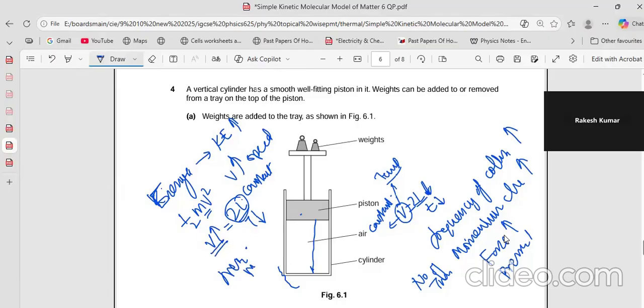So two things happen now: the frequency of collision is increasing, and the momentum change is increasing. Both are increasing. Here only one thing was increasing, the frequency, the number of momentum changes. But here the momentum change per collision also increases, and the frequency also. Double things are happening. So the force increases, the pressure increases, and it starts going up. When it starts going up, it balances the outward force.